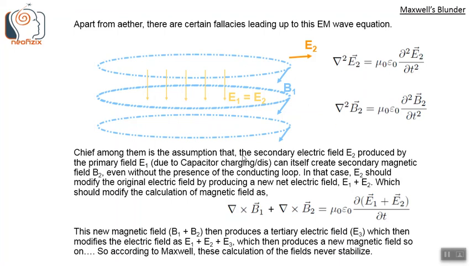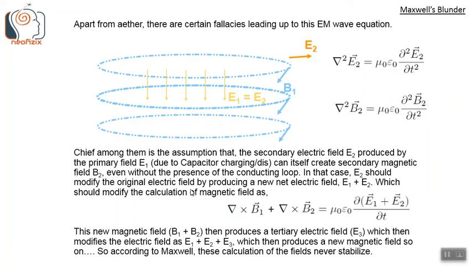Chief among them is the assumption that the secondary electric field E2 produced by the primary electric field E1, which was produced by the capacitor charging and discharging, can itself create secondary magnetic field B2. That is, E2 can itself create B2, some new field, even without the presence of the conducting loop.